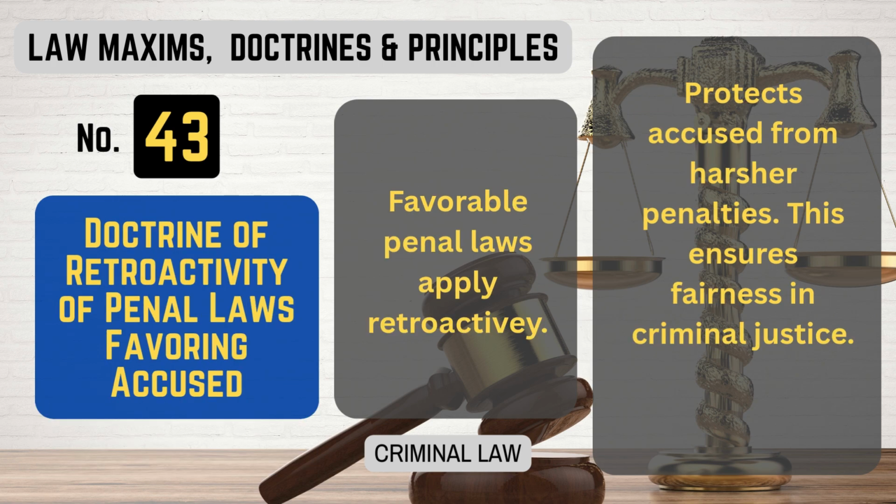Number 43. Doctrine of Retroactivity of Penal Laws Favoring Accused. What it means. Favorable penal laws apply retroactively. Protects accused from harsher penalties. This ensures fairness in criminal justice. That's Doctrine of Retroactivity of Penal Laws Favoring Accused.